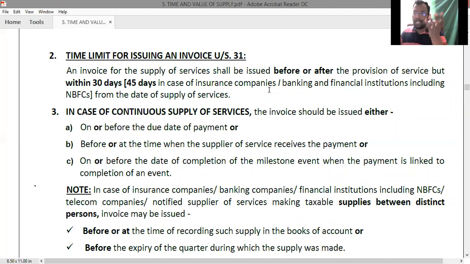So the due date is ascertainable, and the payment is linked to the due date. In that case, the invoice should be issued to the service recipient on or before the due date of the payment.